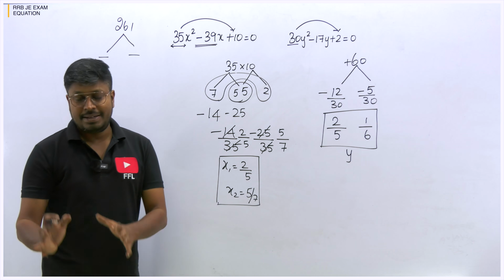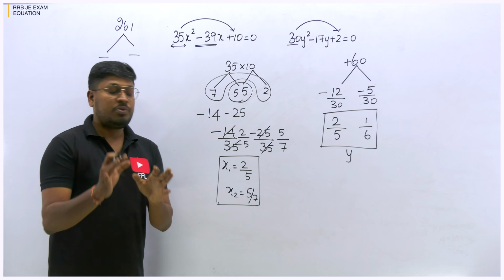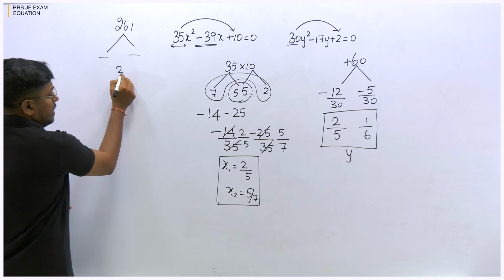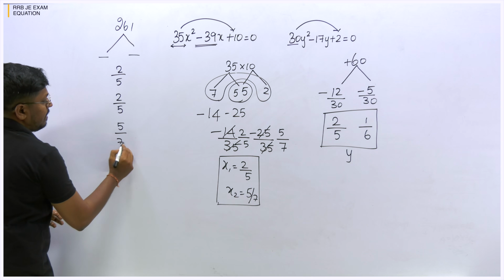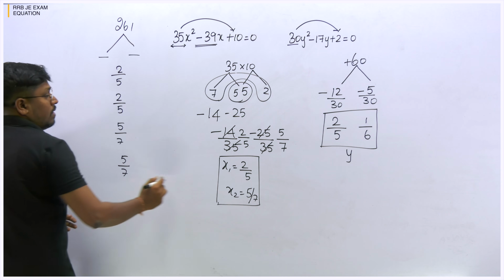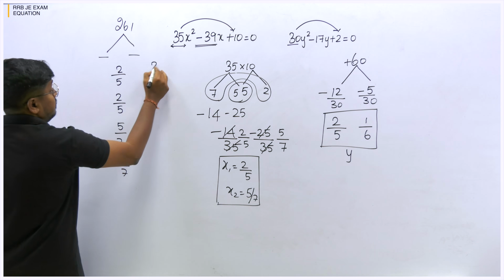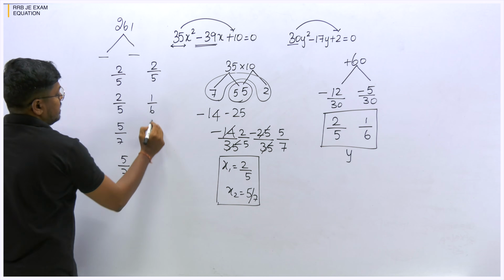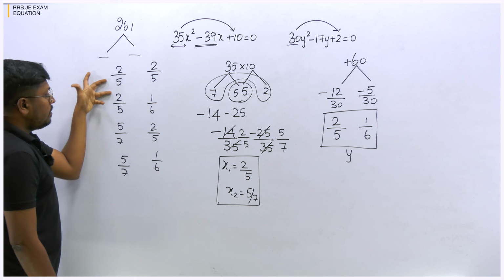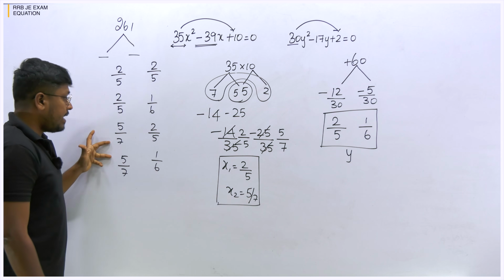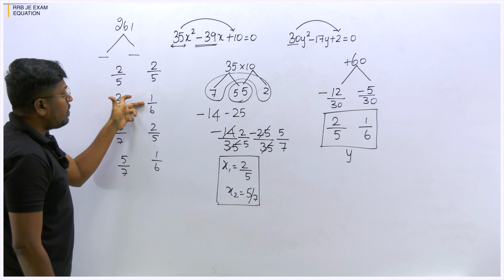So now the comparison part. The comparison part is most important. So first write the x values, 2 by 5, 5 by 7. What about the y values? 2 by 5, 1 by 6. So x1, x2, y1, y2.